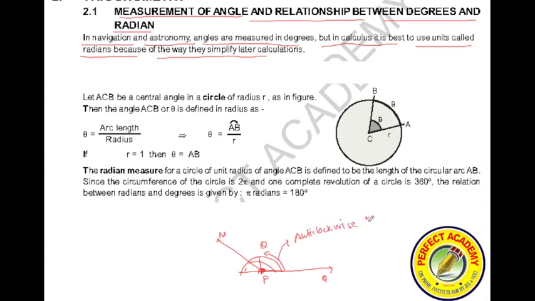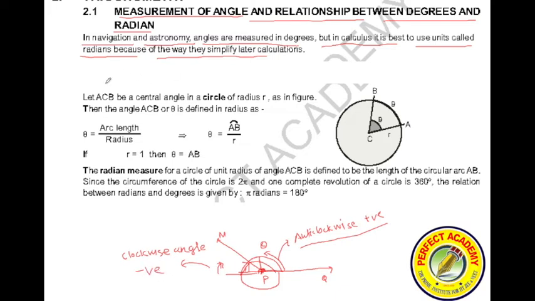If we measure the angle in a clockwise manner with reference to this line, we call this clockwise measured angle a negative angle. So always remember, anti-clockwise measured angle is positive and clockwise angle is negative. This is the first thing you should learn.